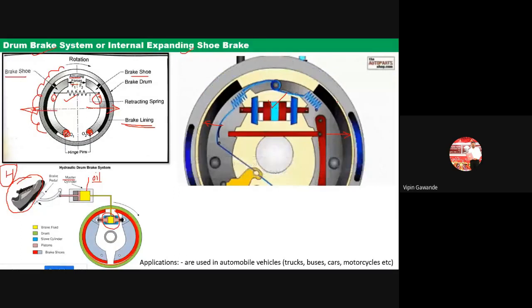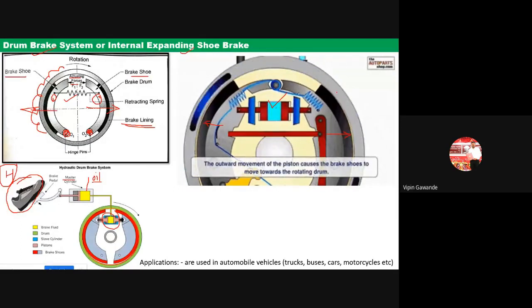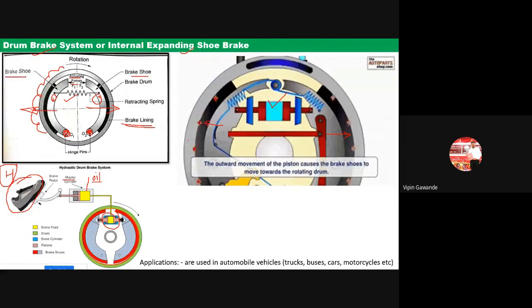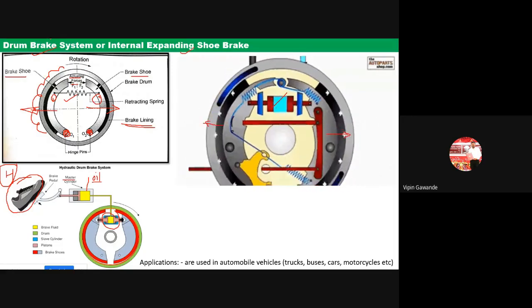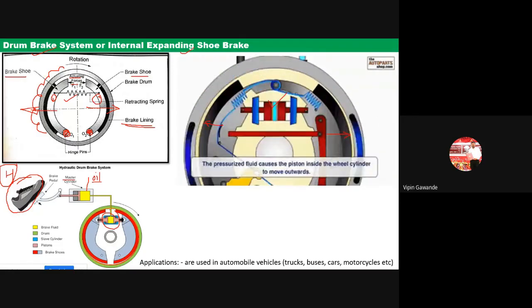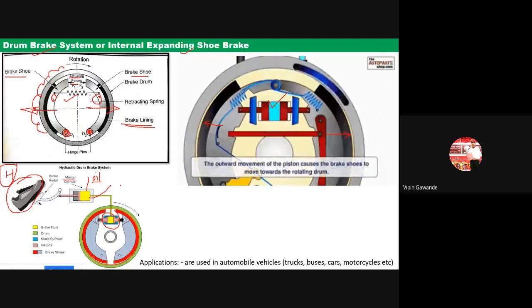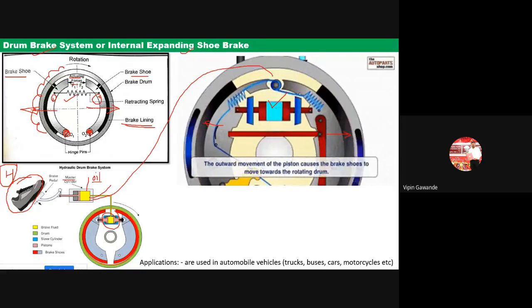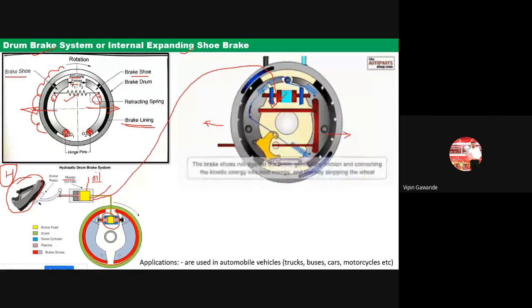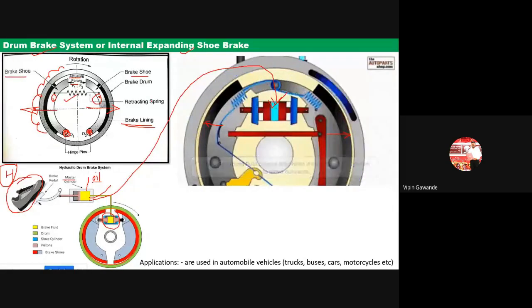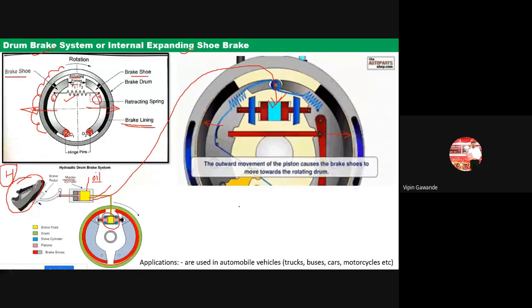When the actuating force is applied here, it is applied by means of the fluid coming from this cylinder. When this fluid applies the force, the shoes expand.